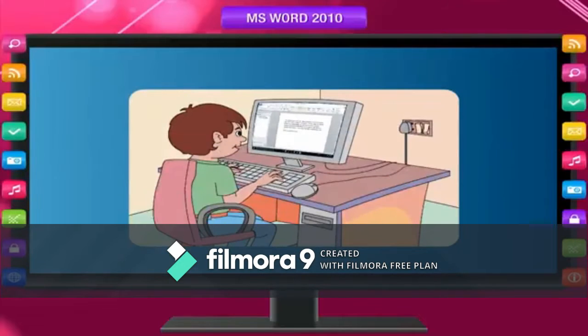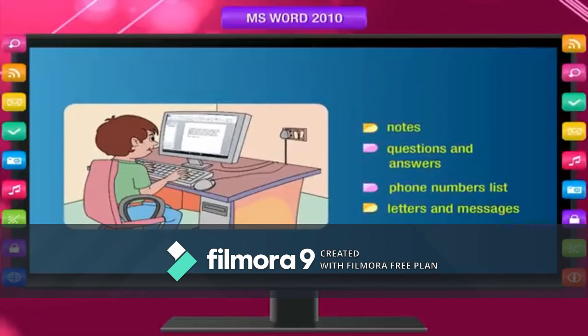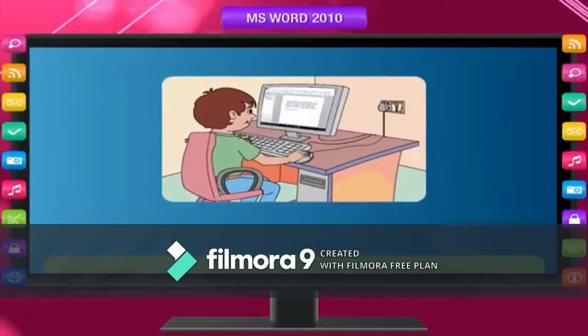In computers, we type using the keyboard rather than writing on paper. You can type your notes as well as questions and answers in MS Word. You can prepare a list of phone numbers of your friends. You can also type letters and messages. Each of these are called documents.